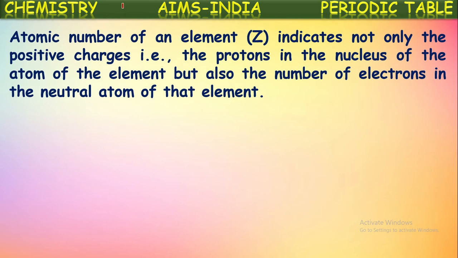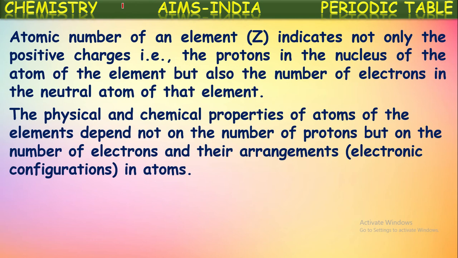Atomic number of an element indicates not only the positive charges, that is protons, in the nucleus of that atom, but also the number of electrons in the neutral atom of that element, isn't it? Atomic number represents the number of protons in the nucleus. At the same time, the number of electrons also, which are revolving around the nucleus. But in the neutral atom, the number of protons and the number of electrons will be the same, which both represent the atomic number of that element.